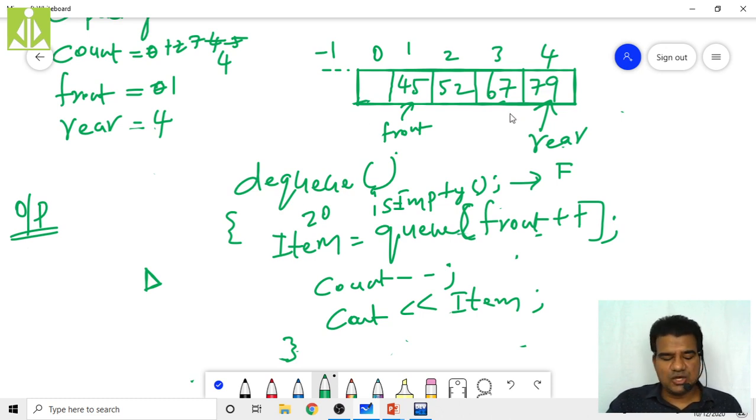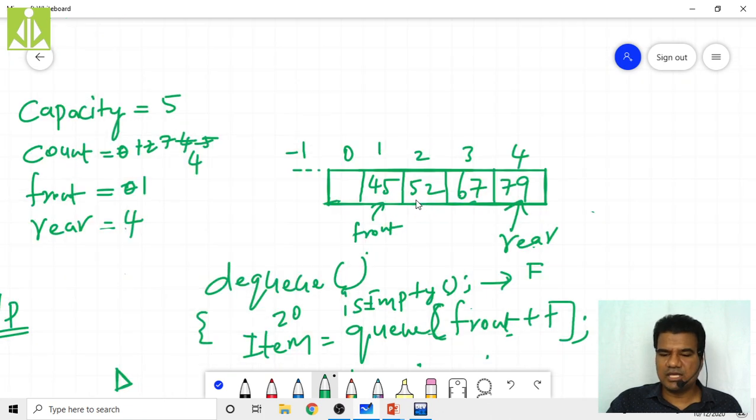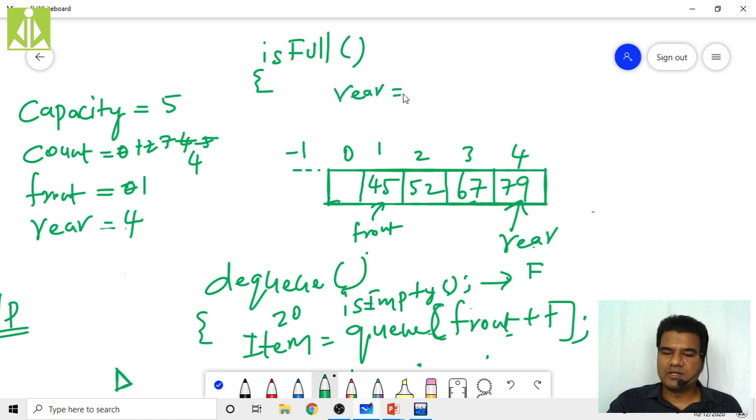We say the queue is full when rear becomes capacity minus 1. isFull is very simple to implement: you simply check whether rear equals capacity minus 1 or not.